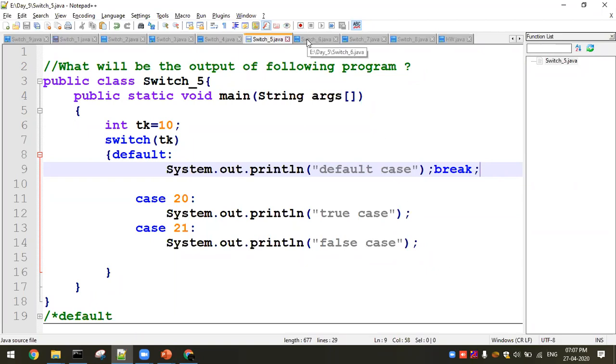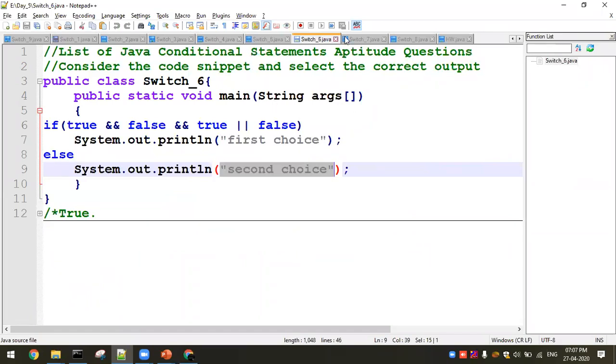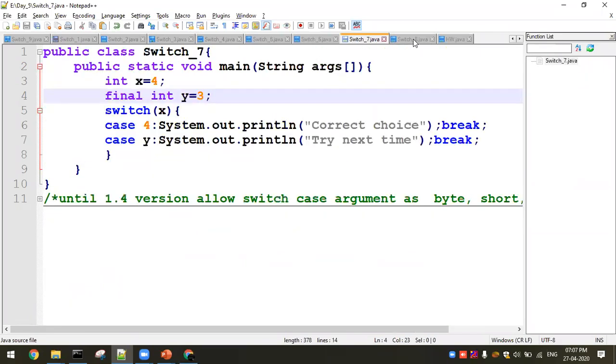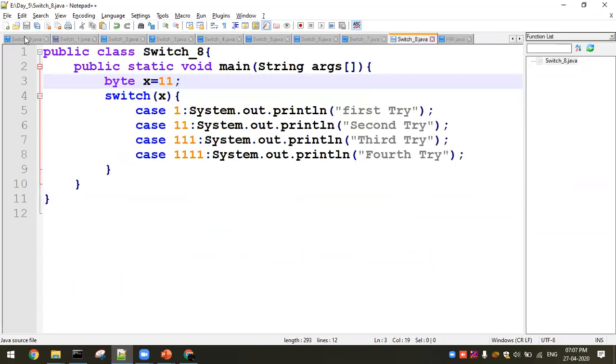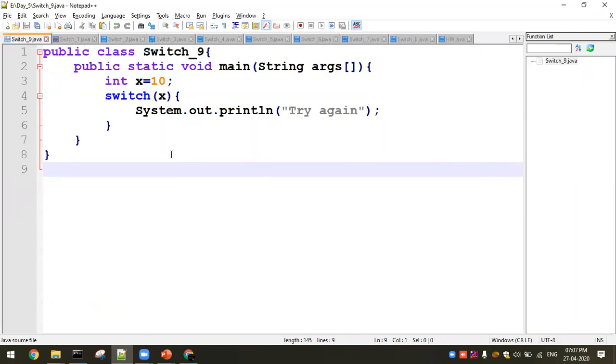Okay, so the next very important one is a switch where the case is not having a value. Suppose I have a choice, but I don't have any cases, and I didn't mention a default either. Is there any error? So this question, what will happen? Even if a case is not mentioned, you are supposed to give a default. If you're not giving a default, then it is going to throw an error.